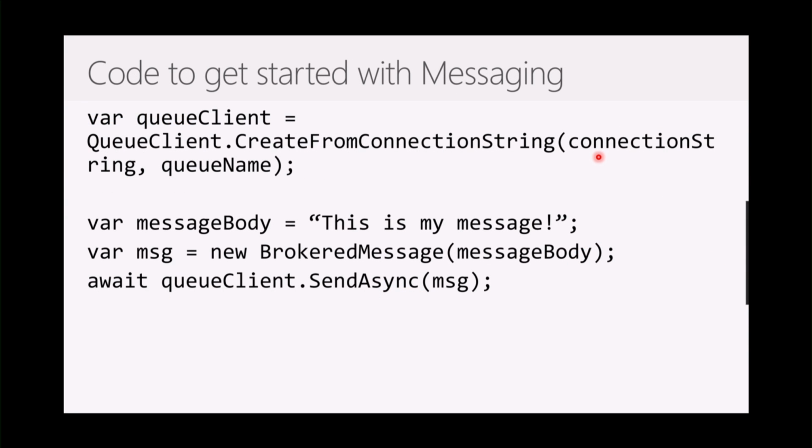And then lastly here, I just wanted to give you guys a little bit of an example of what it looks like to get going with messaging. These are covered in our tutorials, but really it can be pretty easy. You essentially have a queue client. This is C#, by the way. You create a connection with that queue client from the connection string and the queue name. Then you have a message body, brokered message, and then nowadays it's best practice to do things via async. So we await that call with SendAsync on the queue client and the body of the message.